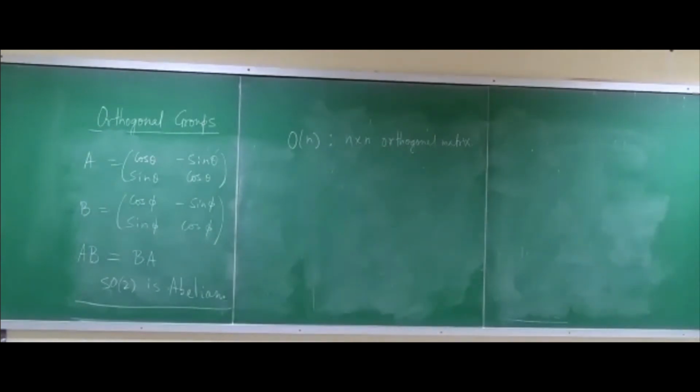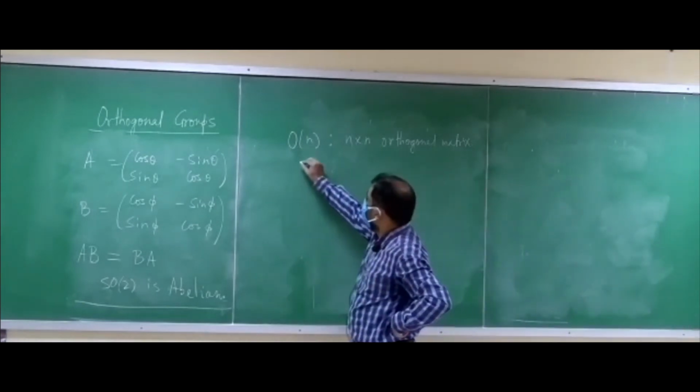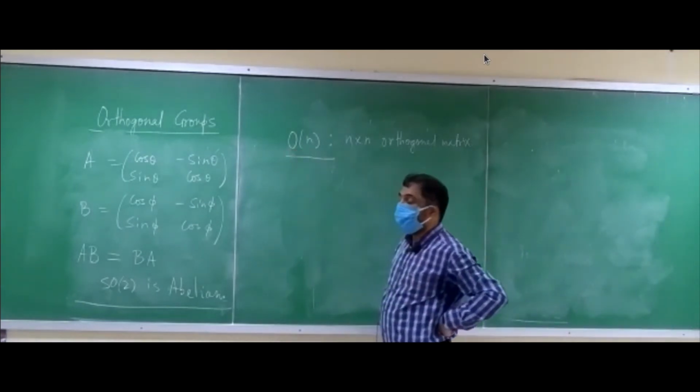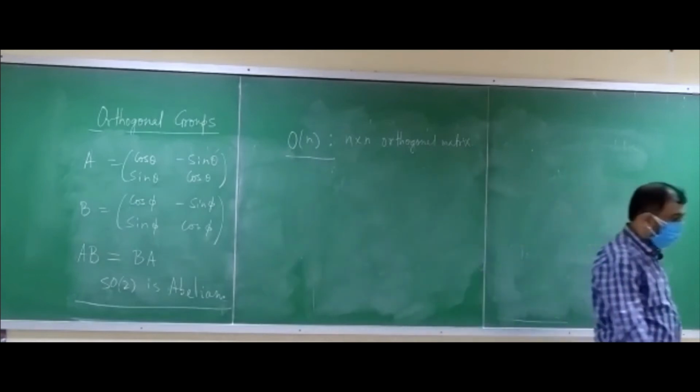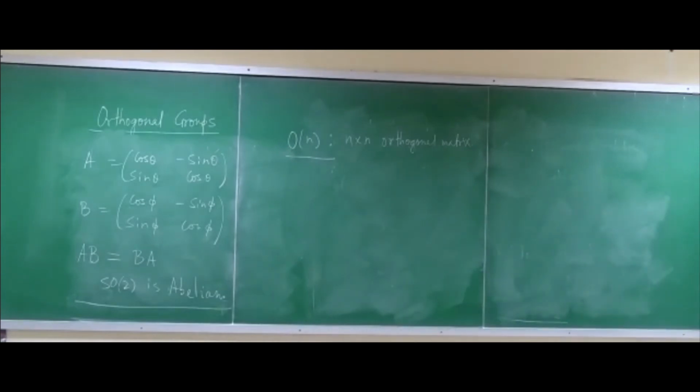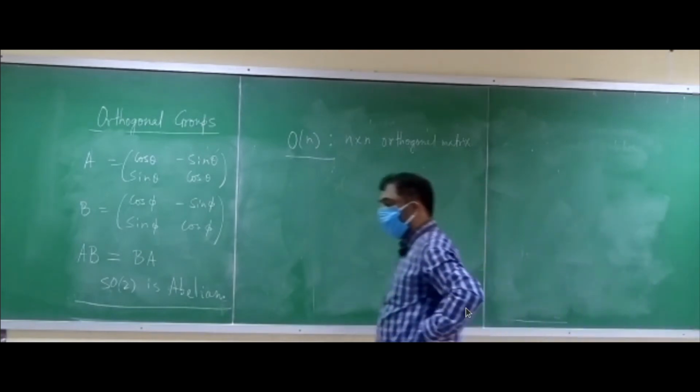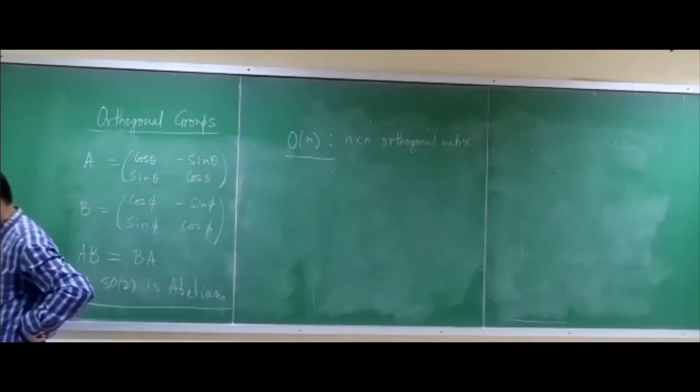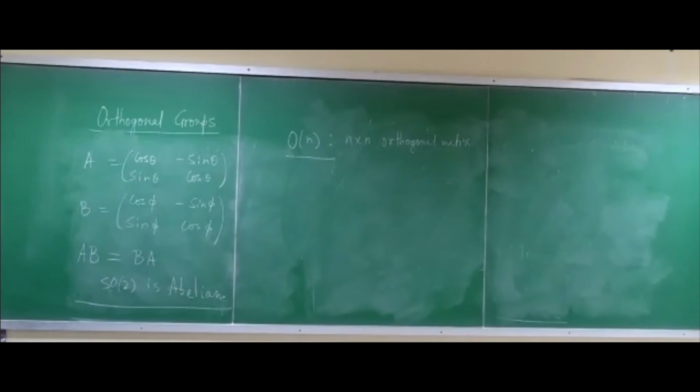So in case of ON, can you tell me what will be the number of independent parameters that you need to specify an element of ON? Independent real parameters, because the orthogonal group is for real entries. So how many independent real parameters do you need to specify an element of ON?